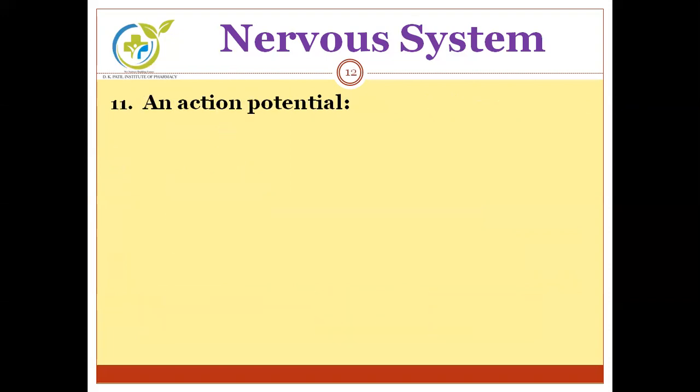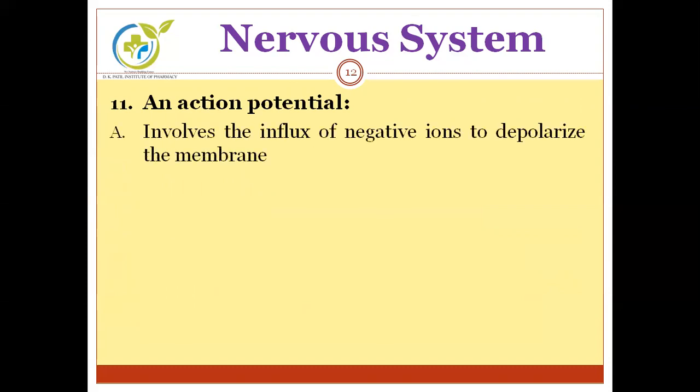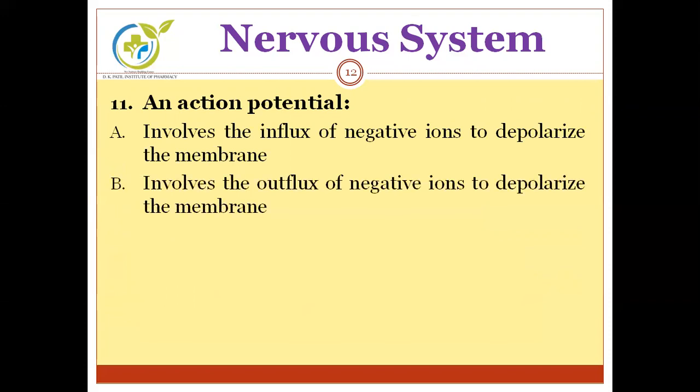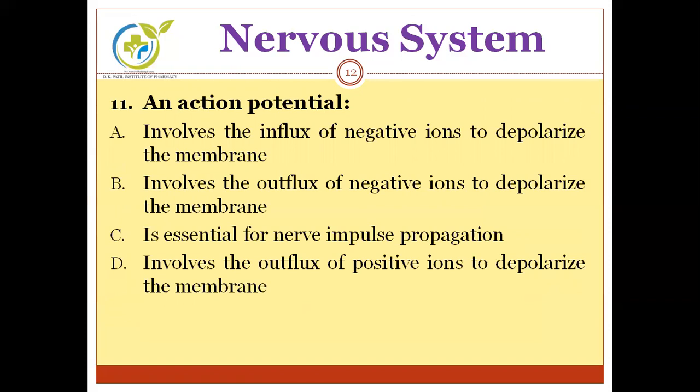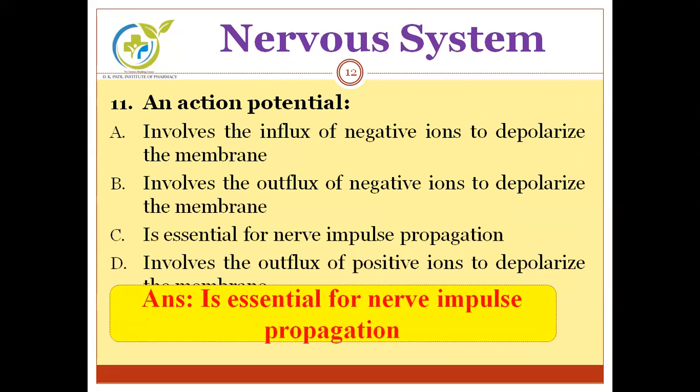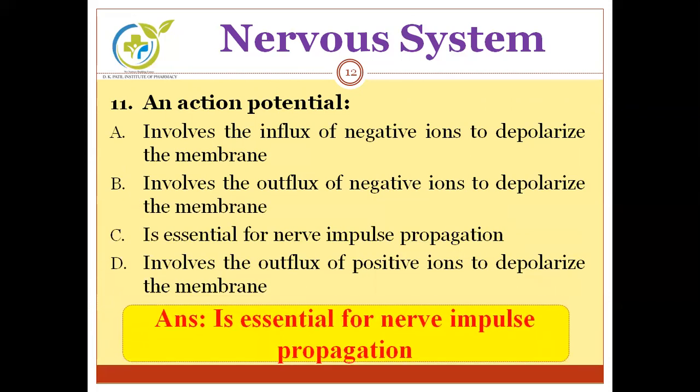Next, an action potential: A, involves the influx of negative ions to depolarize the membrane. B, involves the outflux of negative ions to depolarize the membrane. C, is essential for nerve impulse propagation. And lastly, D, involves the outflux of positive ions to depolarize the membrane. Let's find out what is action potential. And the correct answer is, it is essential for nerve impulse propagation. Action potential is responsible for nerve impulse propagation.